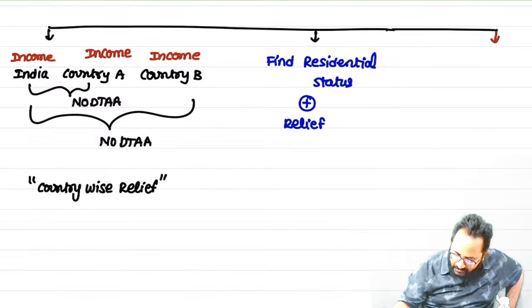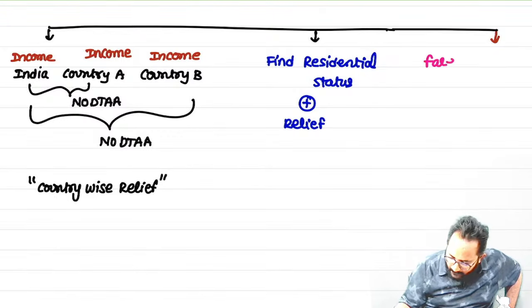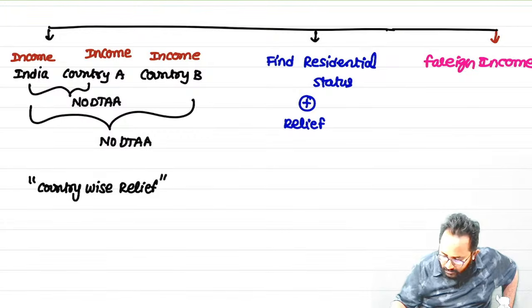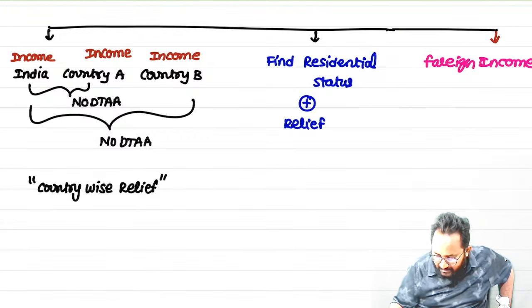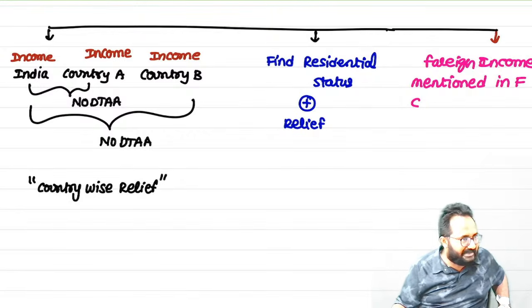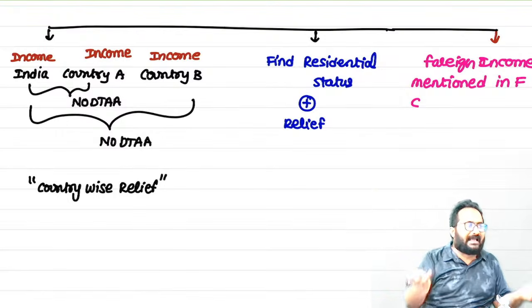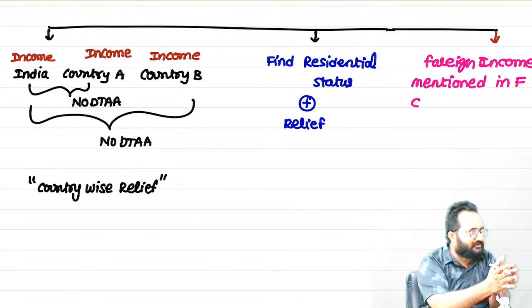Listen, what is that? Foreign income, they will give in foreign currency. Foreign income is mentioned in which currency? Foreign currency. So now can I calculate the tax on foreign currency in India? My Indian income will be in rupees, foreign income in dollars. How can I calculate net total income? How can I match these two?